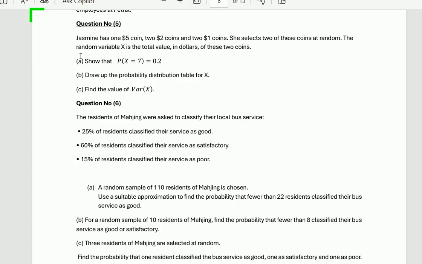Part B is draw a probability distribution table for X. Part C is find the value of the variance of X.